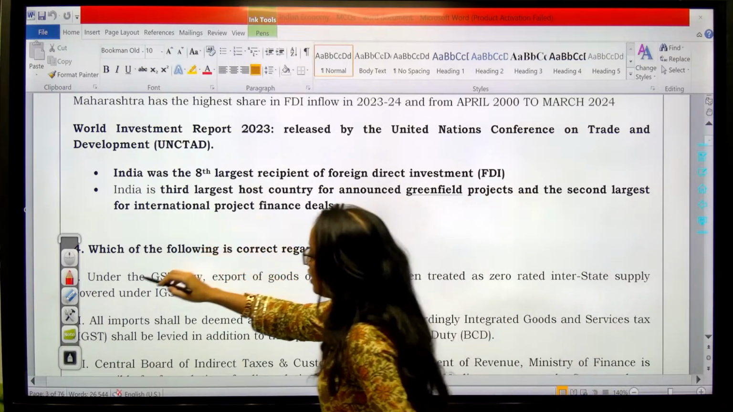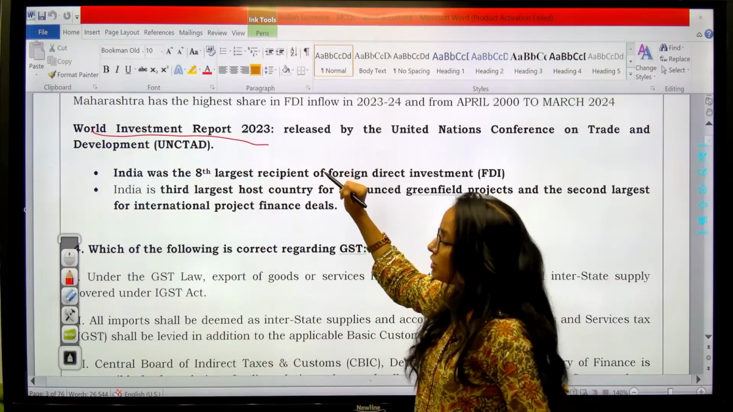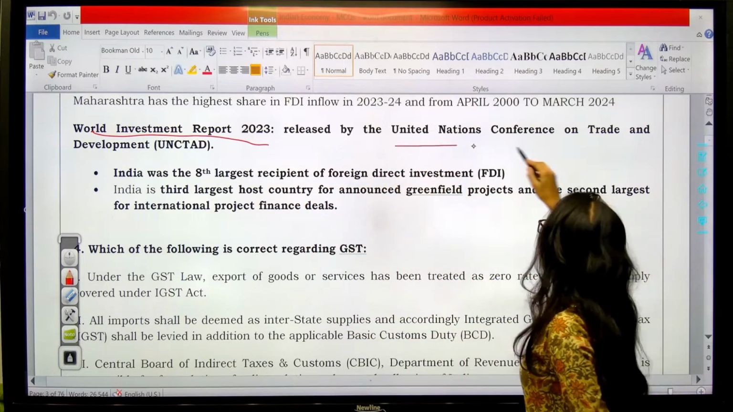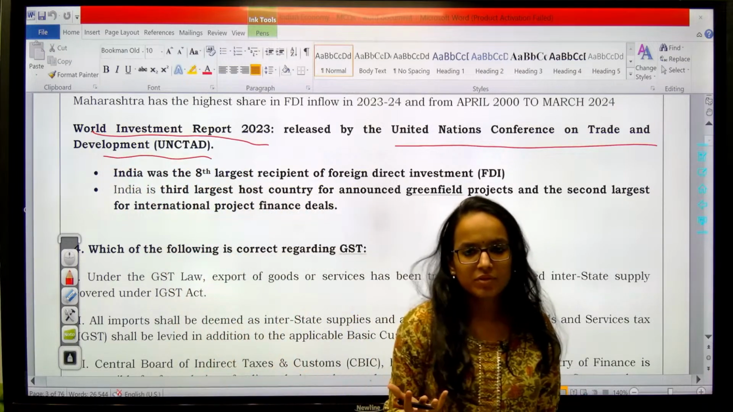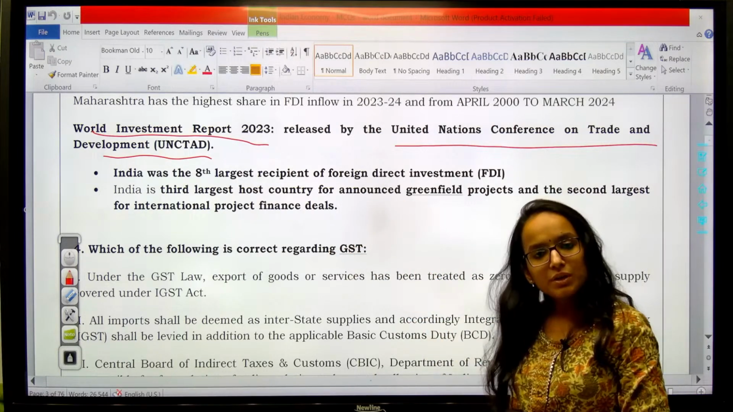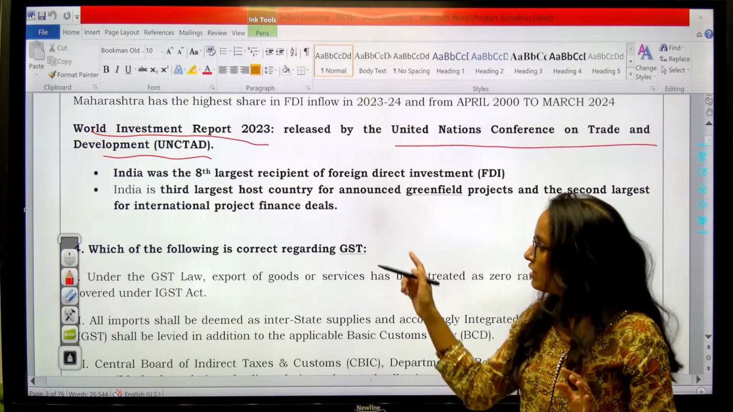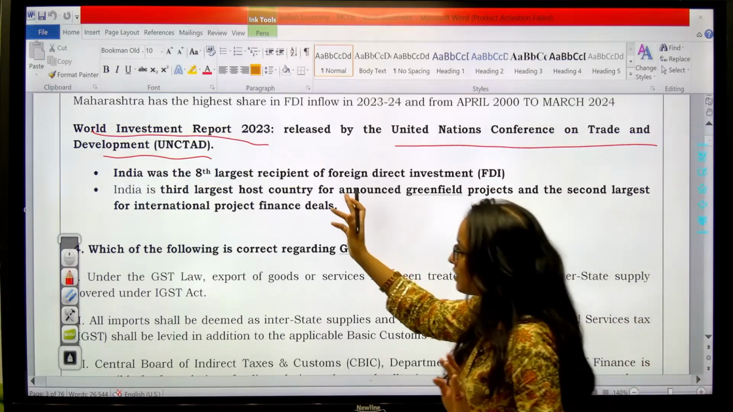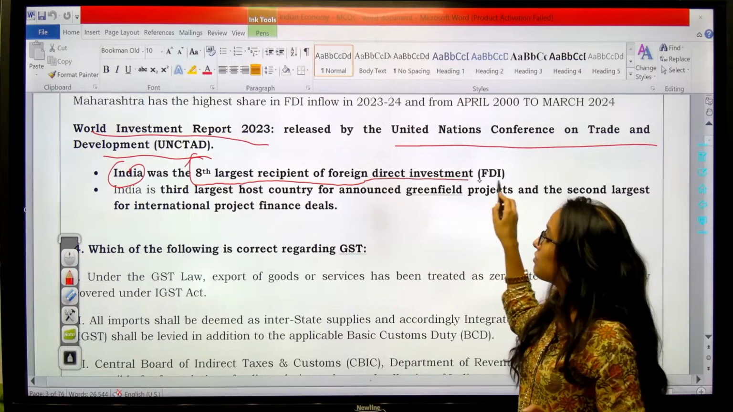So here one report is mentioned, the World Investment Report 2023. You should remember who releases it. That is more important. It is released by the United Nations Conference on Trade and Development, UNCTAD as we say. UNCTAD has launched the World Investment Report, and that report has given some facts which we are going to discuss. So first remember who has launched the report. Second, the related facts which we need to discuss. First is that India was the 8th largest recipient of FDI.